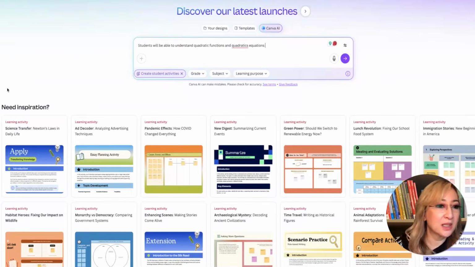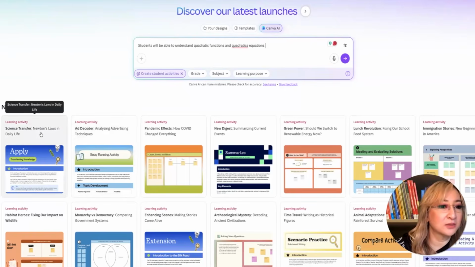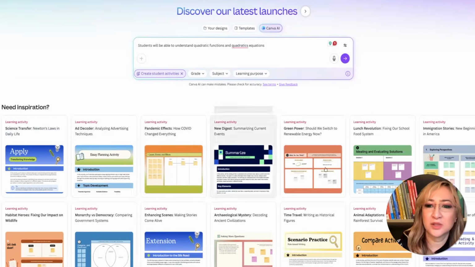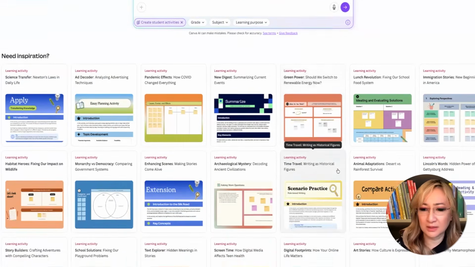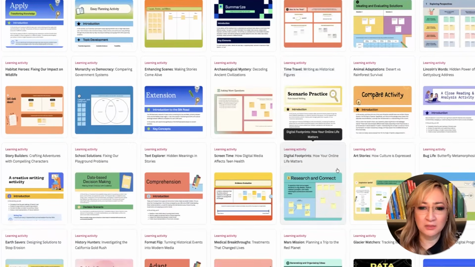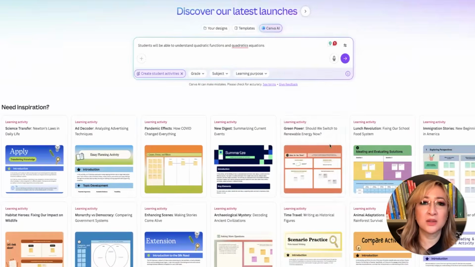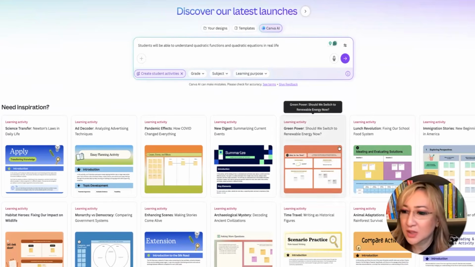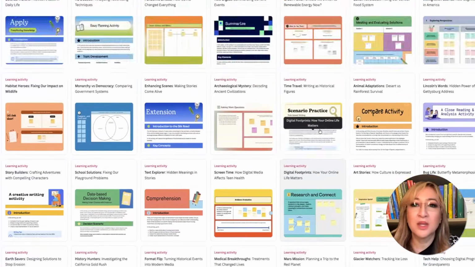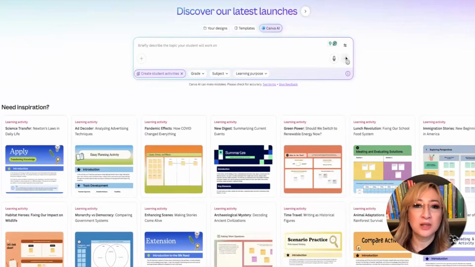Okay, and then you can see need inspiration. It's got lots of different lessons on science, ad decoder, pandemic effects, news digest. Okay, so I'm just having a look. I mean, there's just so much here. It's a little overwhelming, to be honest. Screen time, how digital media affects teen health. So I'm going to say quadratic equations in real life situations. It's given me some ideas, at least, by looking here. Data analysis. Okay, so let's just press create student activity.